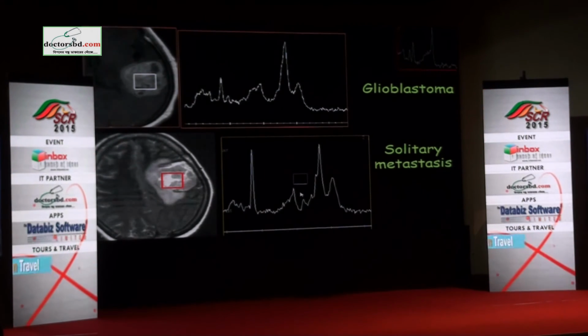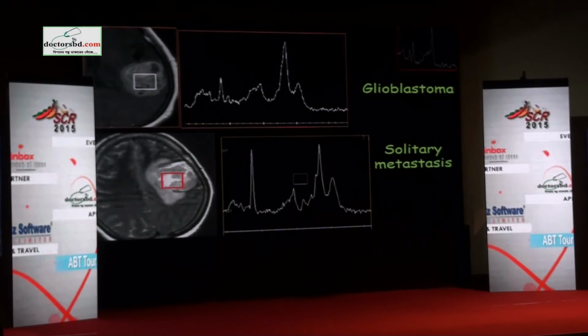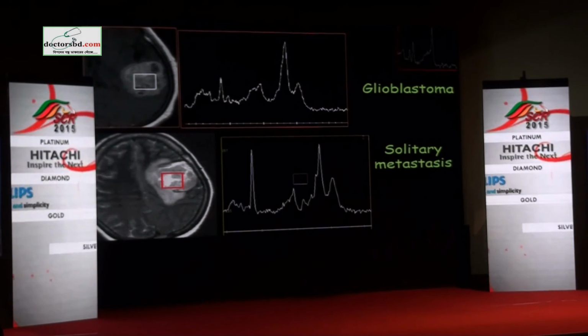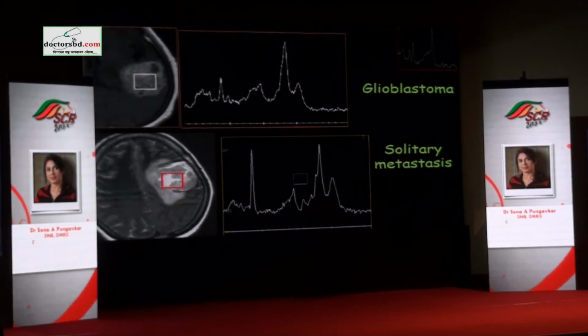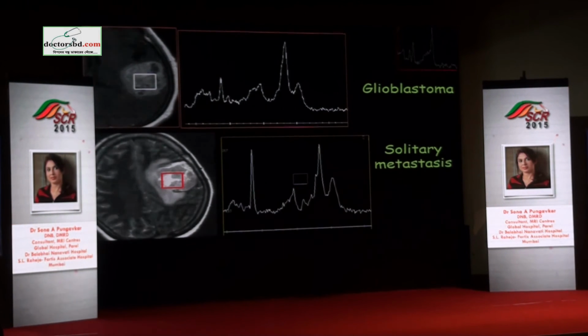So although you see a peak here, it is not the neuronal marker NAA which we are used to seeing, the N-acetyl aspartate. In a lesion like tumors and high-grade glioblastomas and metastasis, you can get N-acetyl compounds. These are called other N-acetyl compounds, that is other than N-acetyl aspartate, and they also resonate at the same place. So it looks like NAA, but it's not NAA. So you must learn to recognize this.